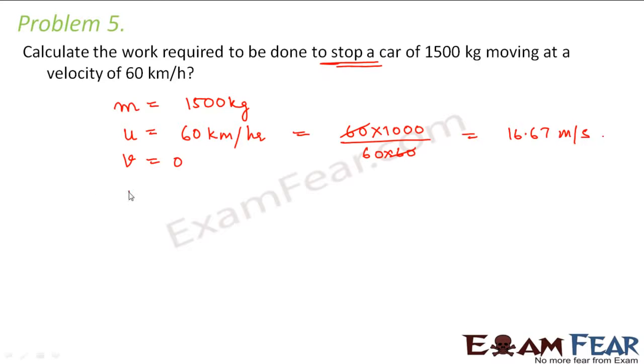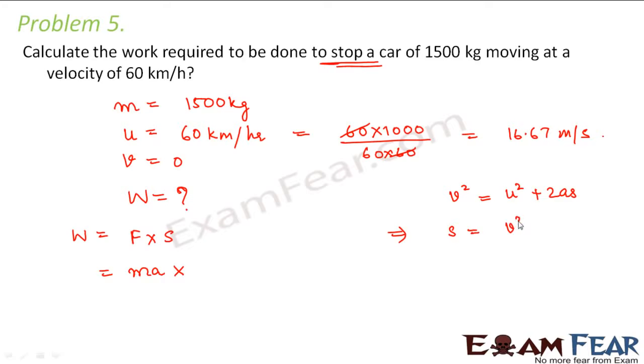So we have to calculate the work done. So even in this case, we can say that work done is equal to force multiplied by displacement. Force is mass into acceleration, and what is displacement? We will again apply third equation of motion, that is v square is equal to u square plus 2as. So s becomes v square minus u square by 2a. So in this case v is 0, so this is equal to minus u square by 2a.